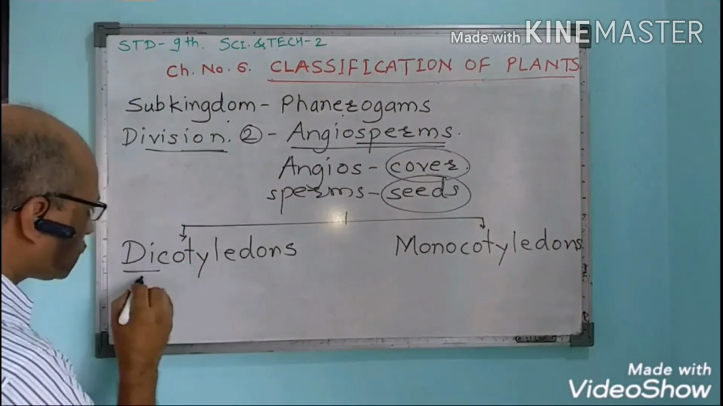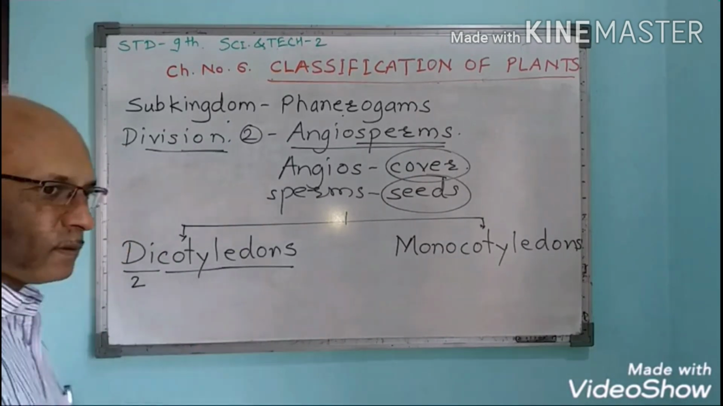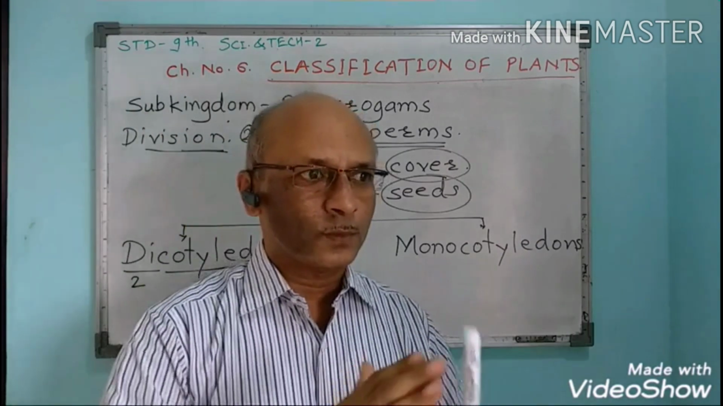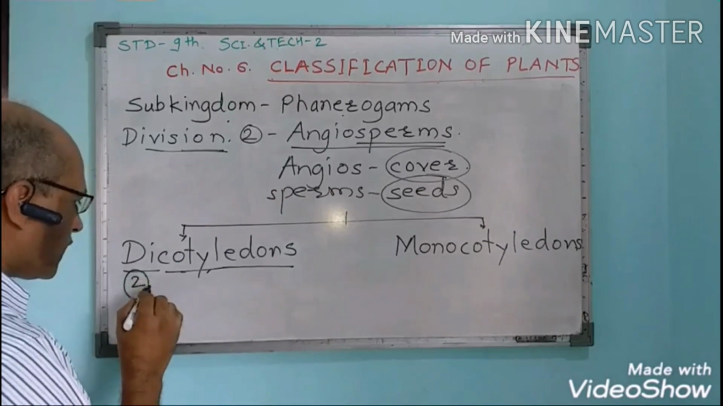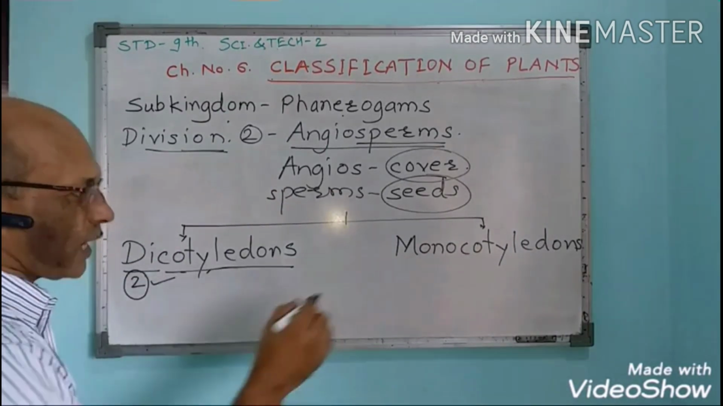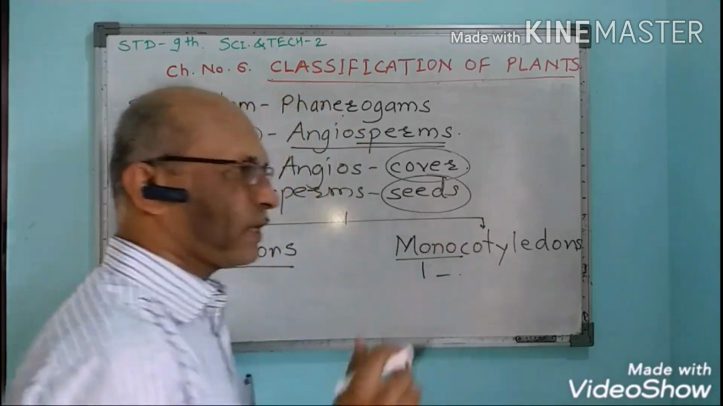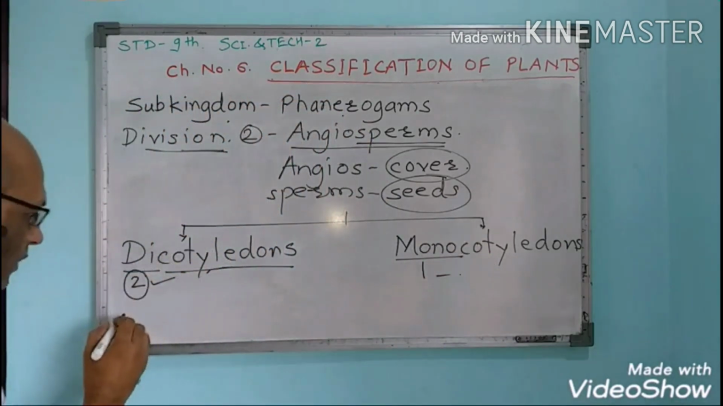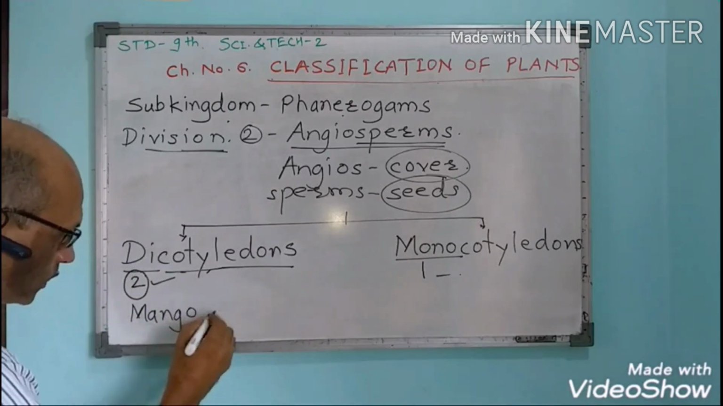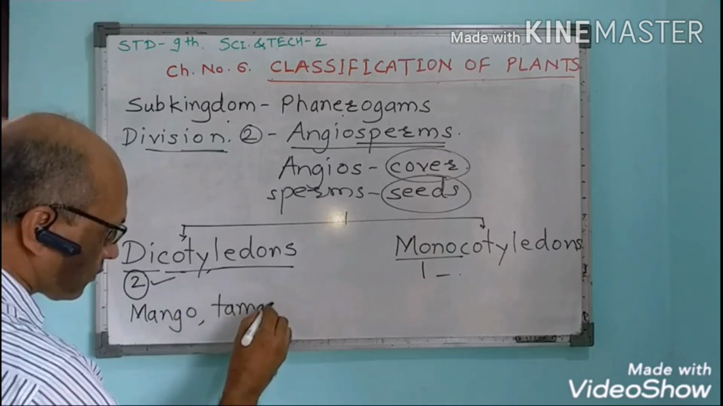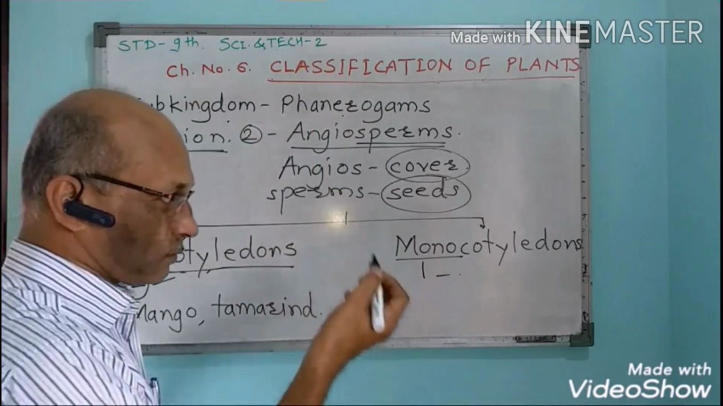Di means two, and cotyledons means the two parts of the seeds. These are called the cotyledons. Therefore, the dicot seed is with two cotyledons, and here the seed is with a single cotyledon, one cotyledon only. Examples of dicotyledons are mango, tamarind, and higher plants which are branched trees.